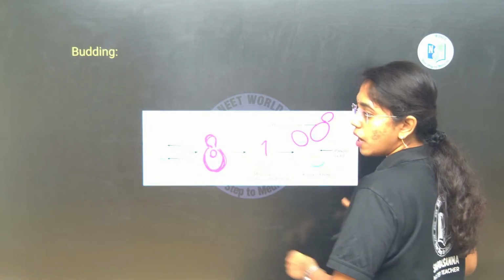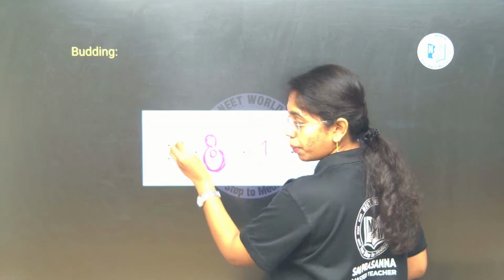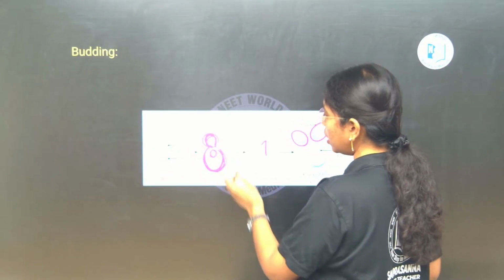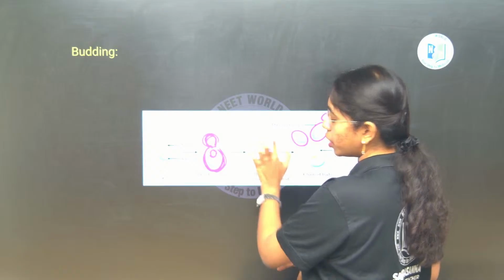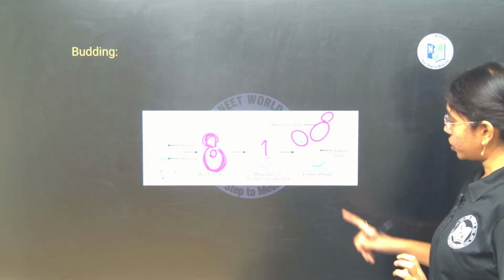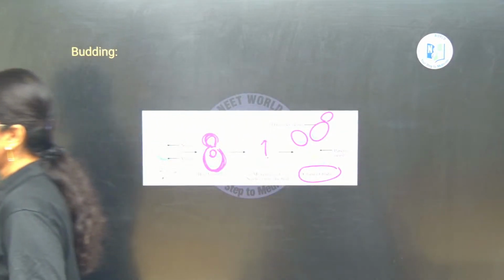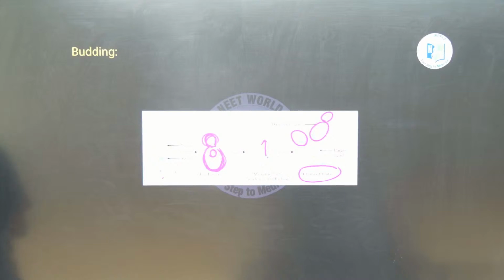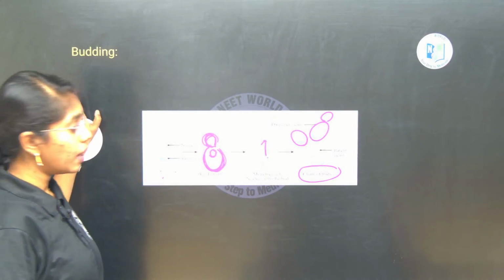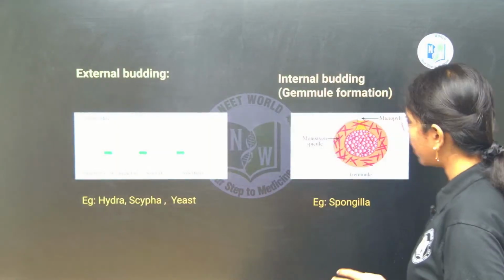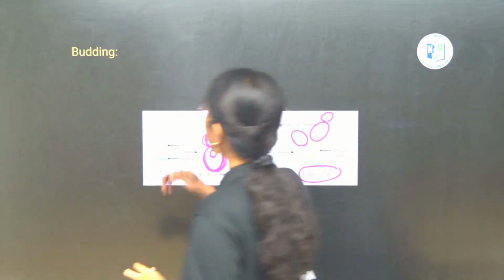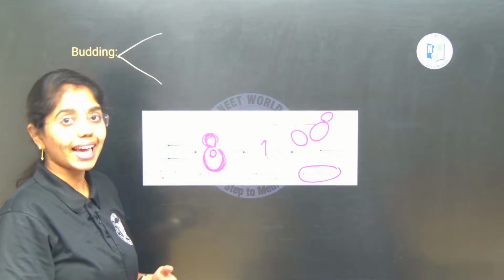This is the sequence. First, from the parent body a bud formation is happening, and then movement of the nucleus from the parent body to the bud will take place, after which a chain of buds will be formed. This is how it happens. This is the phenomenon of budding, and budding is also of different types. We have external budding and internal budding based on the type of bud formation.